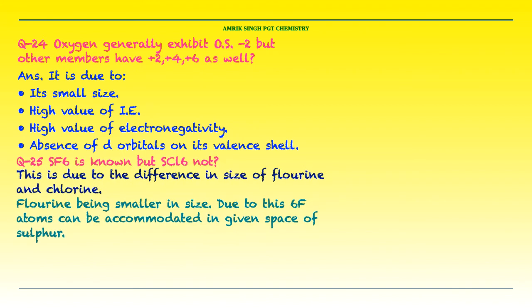Question number 25. SF6 is known but SCl6 is not known. This is due to the difference in size of fluorine and chlorine. Fluorine being smaller in size, 6 F atoms can be accommodated in the given space around sulfur.